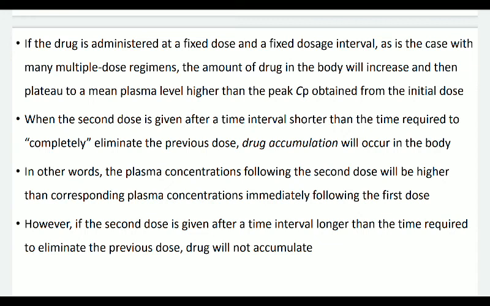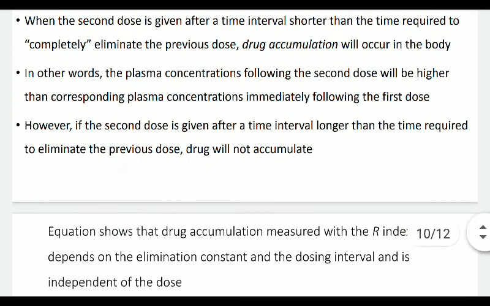However, if the second dose is given after a time interval longer than the time required to eliminate the previous dose, there will not be drug accumulation. So as I said, we have to keep a sufficiently long time interval between two subsequent doses.